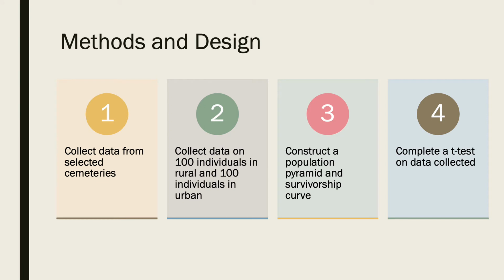The first step in our experiment is to collect data from selected cemeteries. Then we will collect data on 100 individuals in rural and 100 individuals in urban communities. After that, we will construct a population pyramid and a survivorship curve. To see if our hypothesis is correct, we will be using a t-test on the data collected.